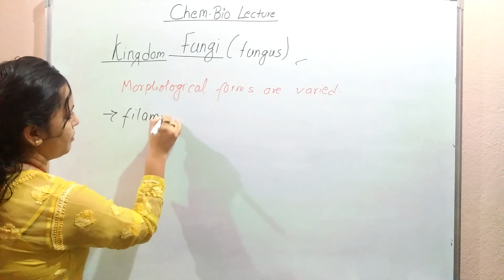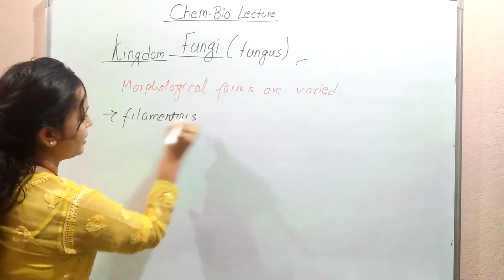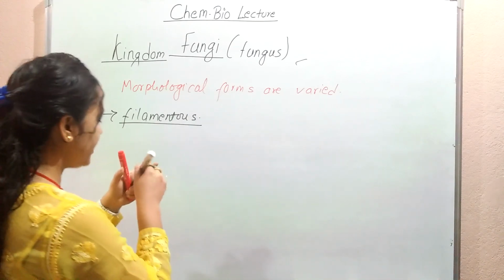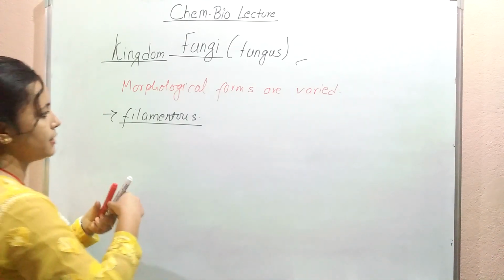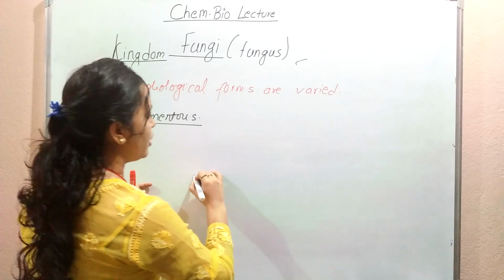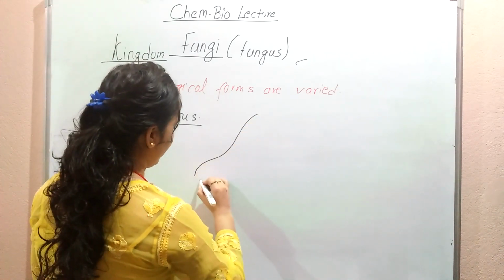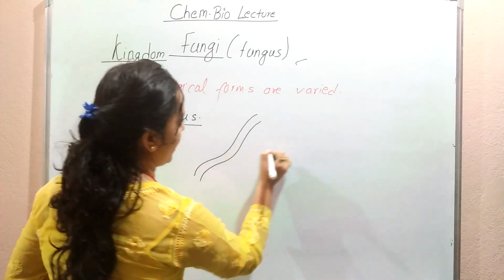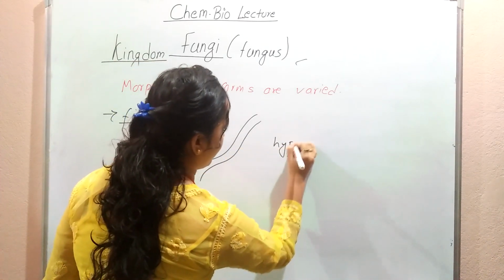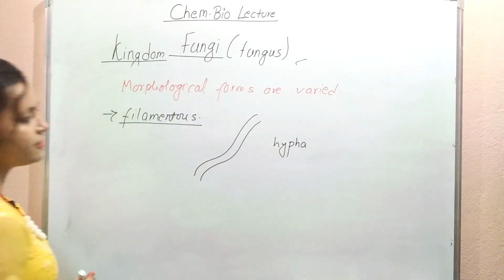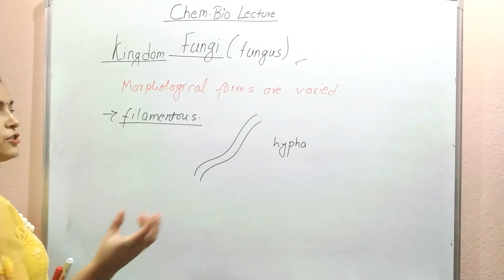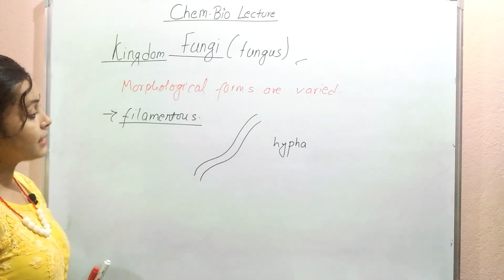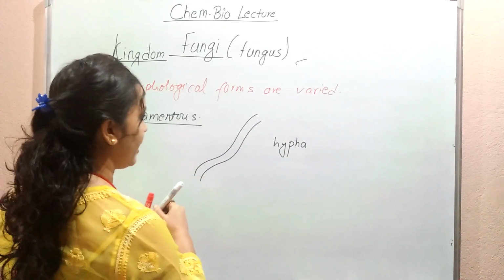Okay, the body structure of fungi is filamentous. Each filament consists of long, thin, slender structures. That structure is called a hypha. Okay, that long, thin, slender structure is called a hypha. And what happens in the hypha?